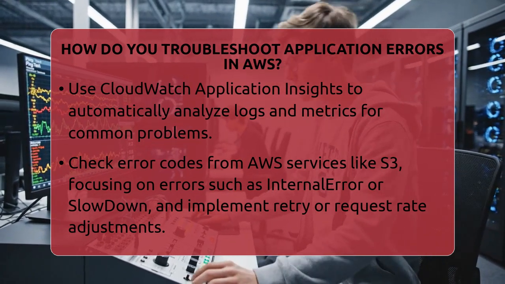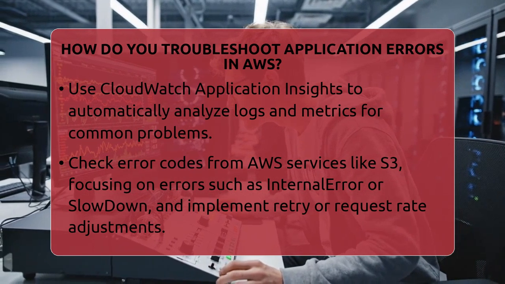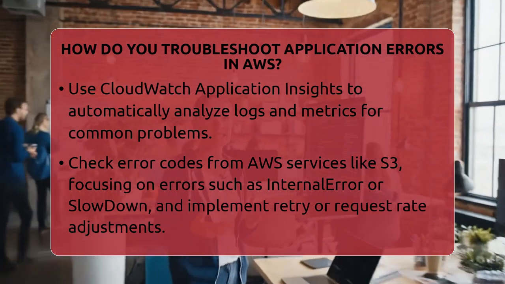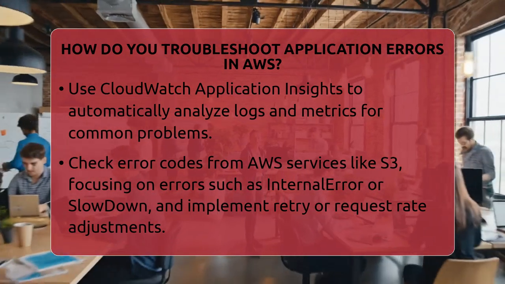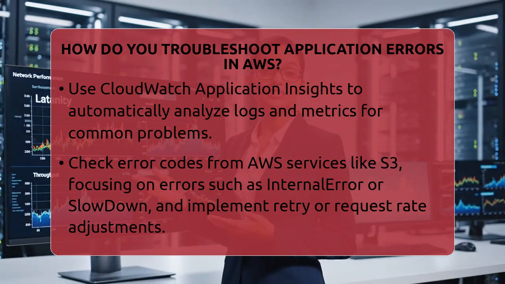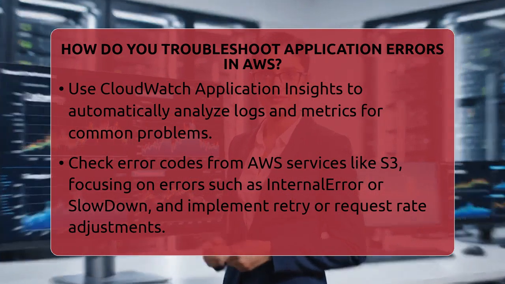Next, look at errors from specific AWS services. For example, if your application uses Amazon Simple Storage Service, check the error codes returned by the API. Errors like internal error or slowdown tell you about server issues or request limits.